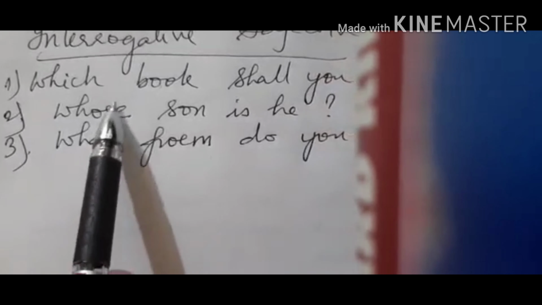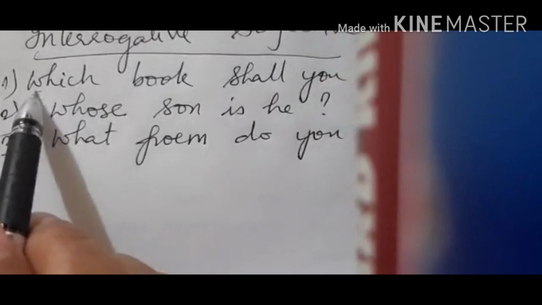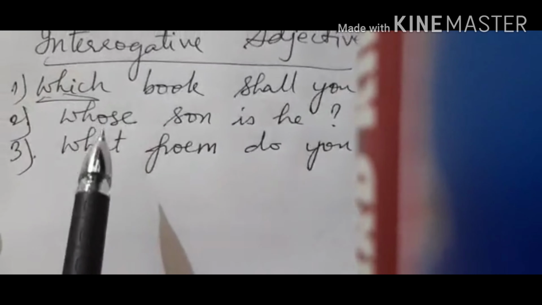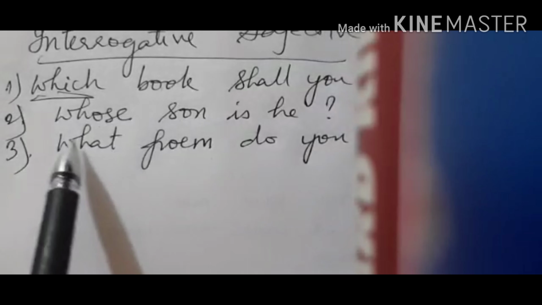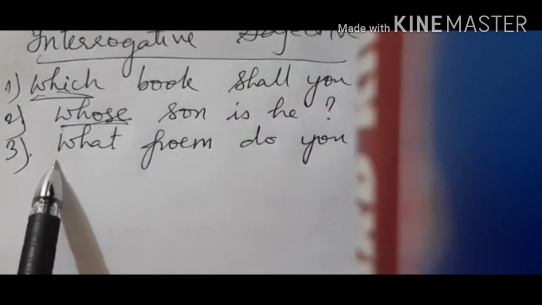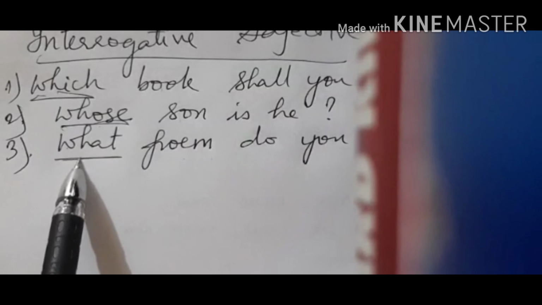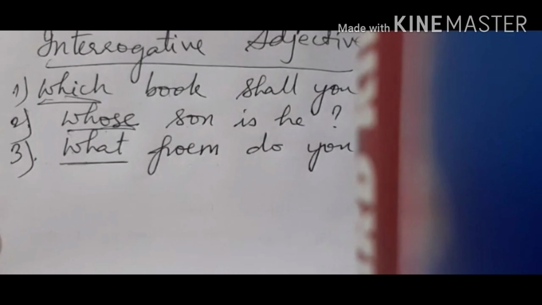So see the example, which book shall you buy? Which, this is an interrogative adjective. Then whose son is he? Whose? Then what poem do you like? What? These are all interrogative adjectives. So whatever explanation.